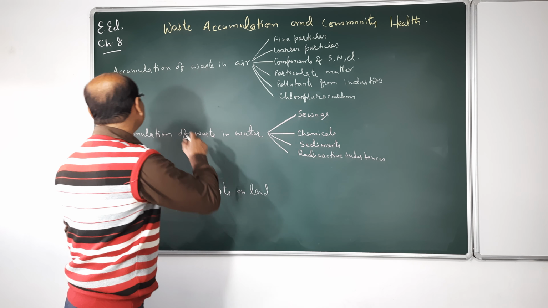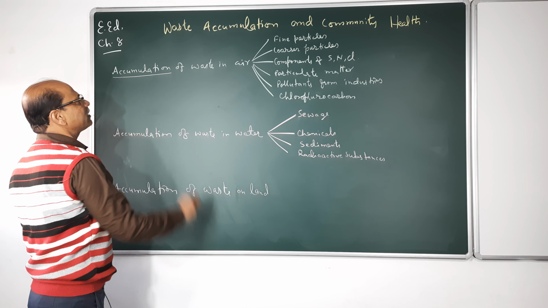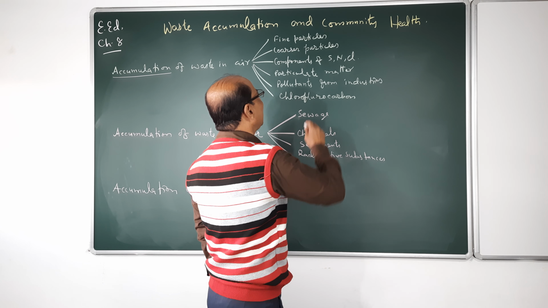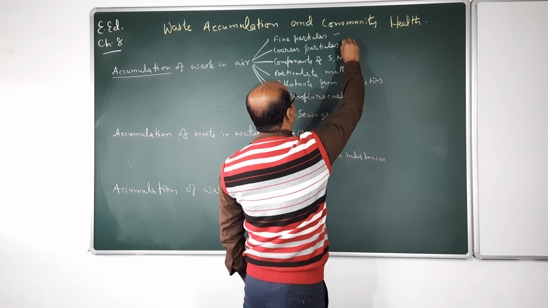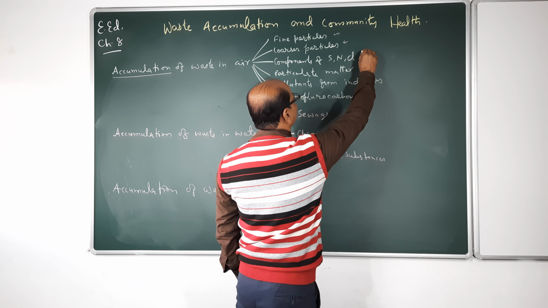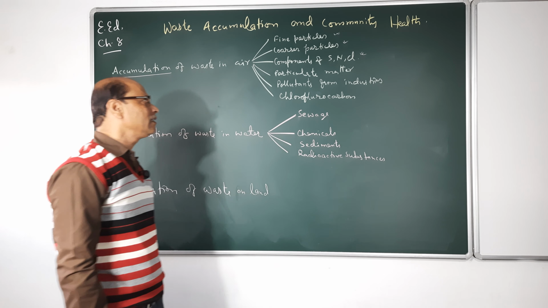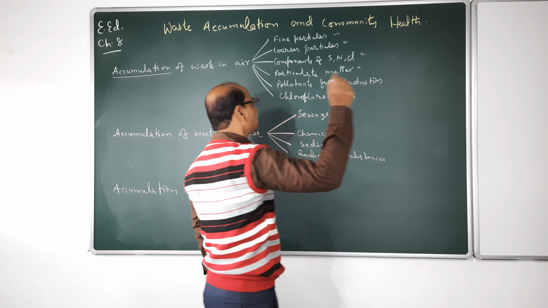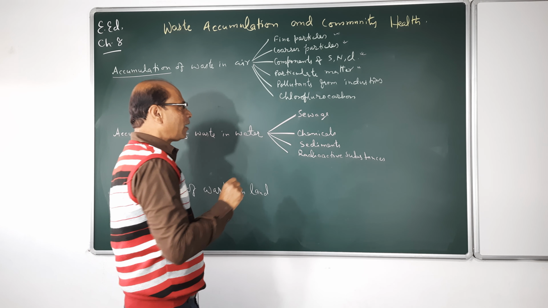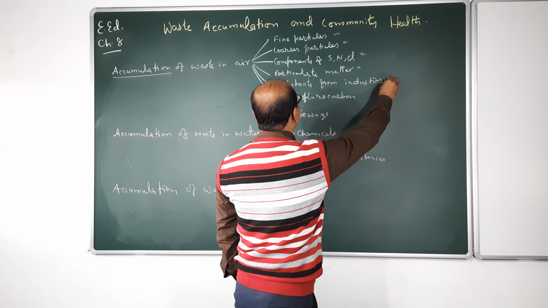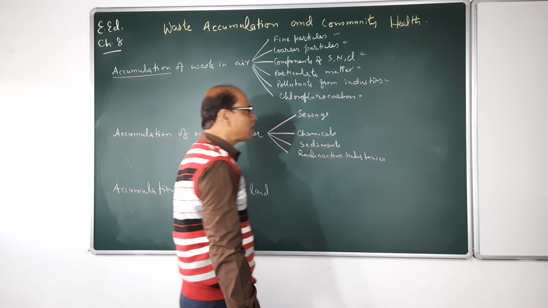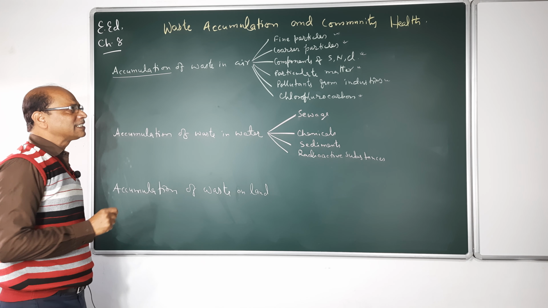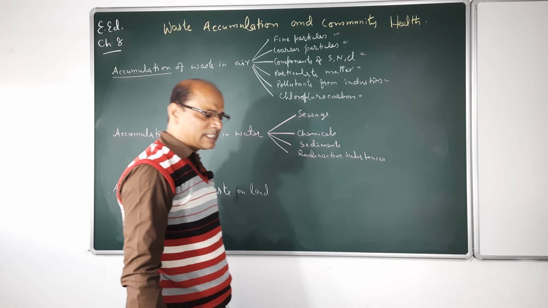So see, accumulation of waste inside the air may come under different headings like fine particles, coarser particles, components of sulfur, nitrogen, chlorine, particulate matter, that is something which is solid, pollutants from the industries, and chlorofluorocarbons. So one by one we will discuss all the points which are present here. So, fine particles in air.